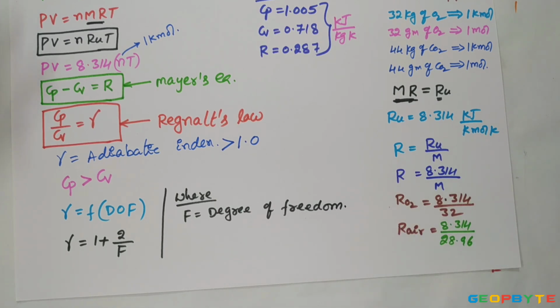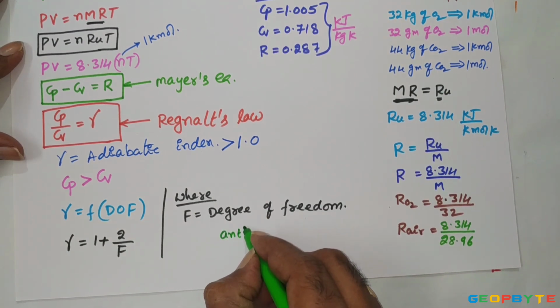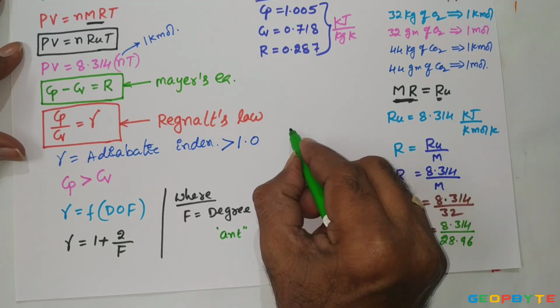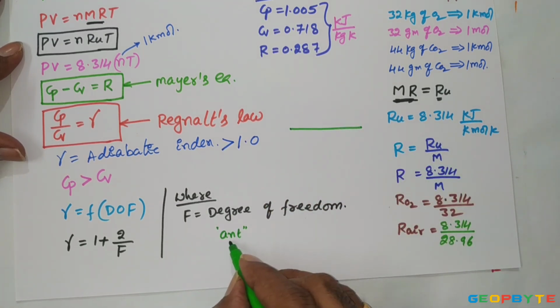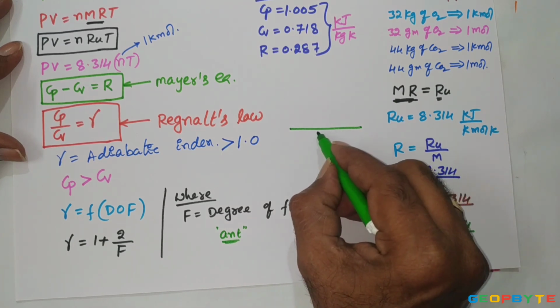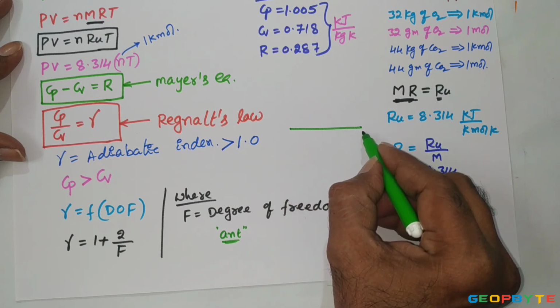The physical meaning of degree of freedom is like this. When you keep an ant on a thread which is connected horizontally, that ant can move along the thread direction only.